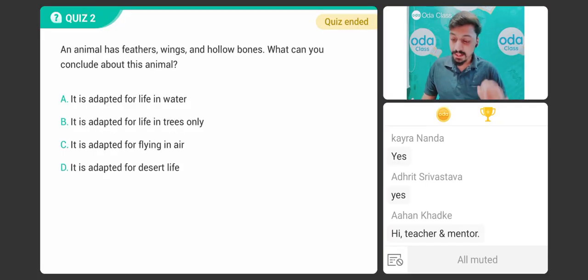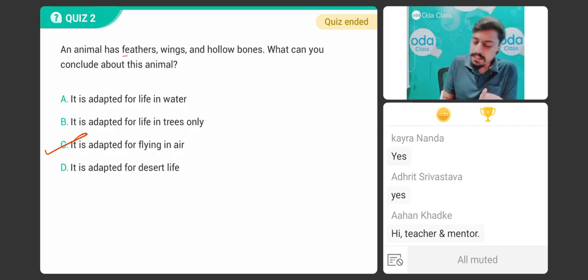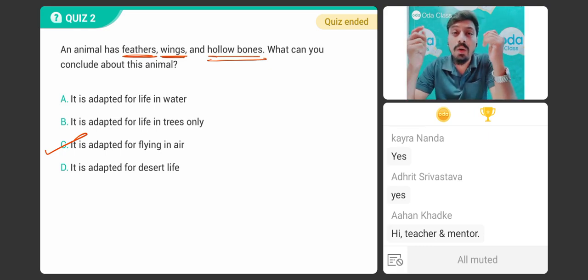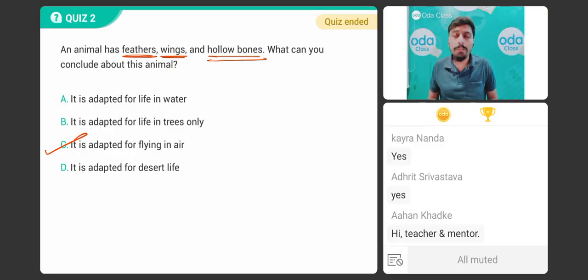Everyone listen to me very carefully. Your correct answer for this question is option C, that it is adapted for flying in the air. Very simple question. Obviously, this animal has feathers, wings, and hollow bones. It has such a beautiful adaptation. What will it do inside the water? What will it do on land? It will always fly, right? It will fly because it has feathers, wings, and hollow bones. Go, fly, go up high, right?